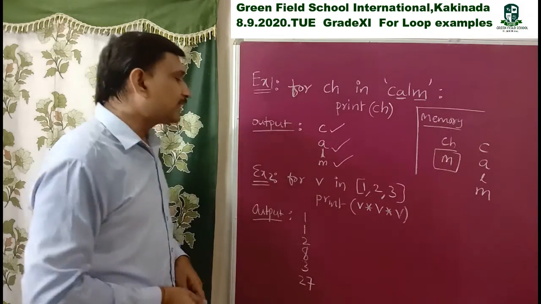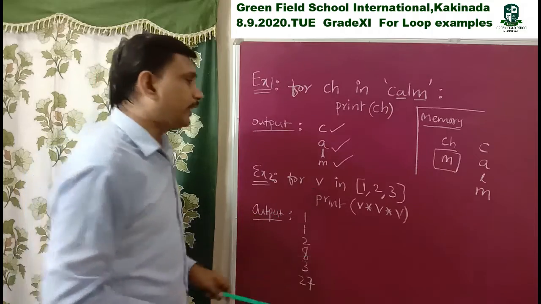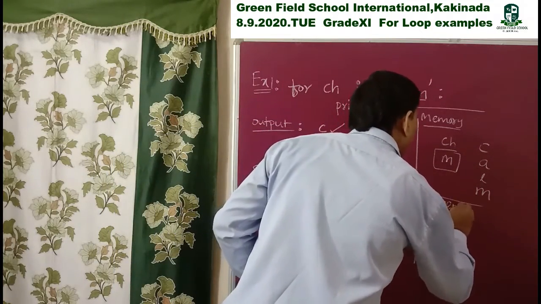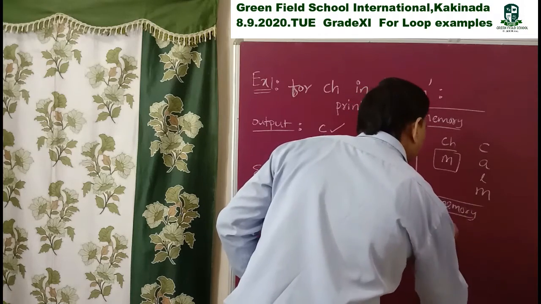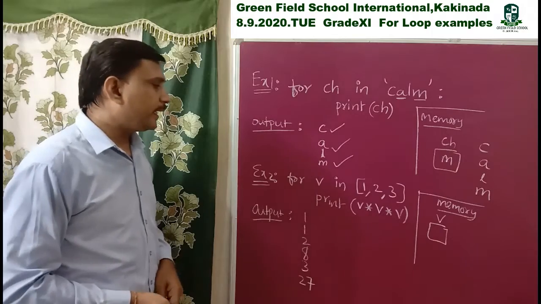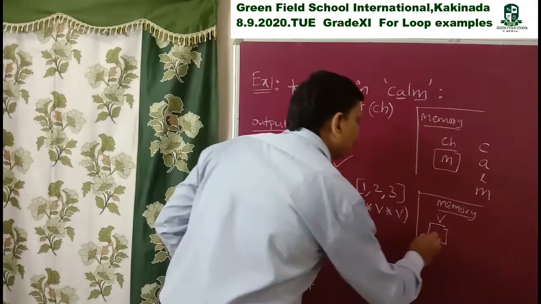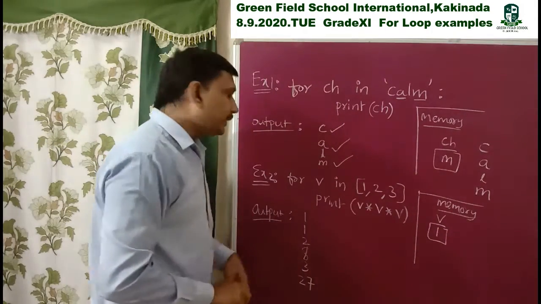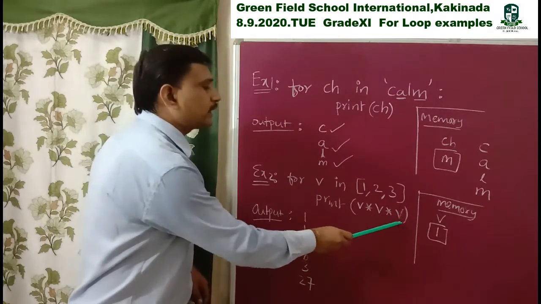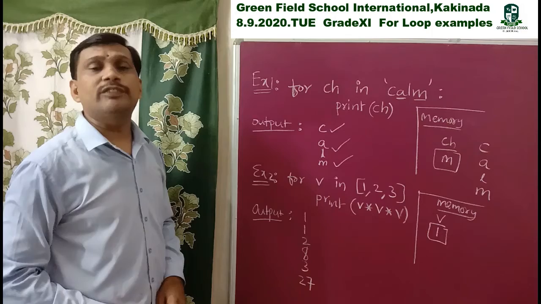So first it takes variable V. In memory, I write here memory. See, in memory, first one variable V is created. So V first takes 1. Then it comes to the body of the loop, print V star V star V. V star V star V means V cube.